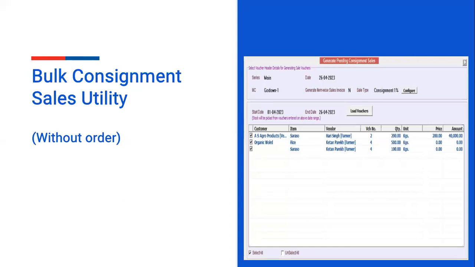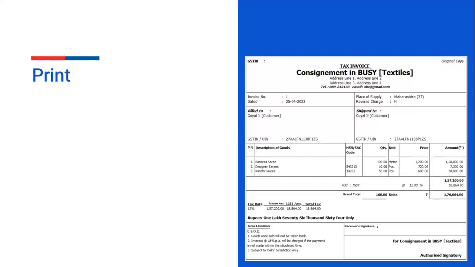You have to define the date range. After selecting the date, load voucher, and all the pending vouchers which are not yet passed in sale voucher will automatically load. You just have to select all, or you just have to select single, and generate the sale voucher. All the pending sale vouchers for the purchase vouchers will be passed in one go. Print. When you print the sale invoice, it will show you the configuration. It depends on you whether you want to customize the configuration or not.